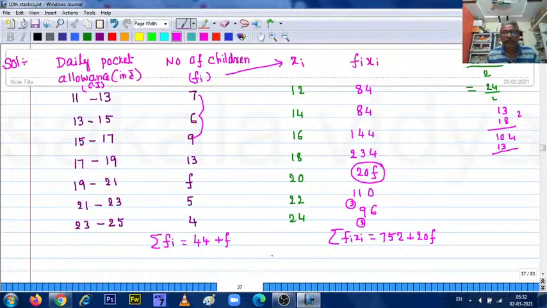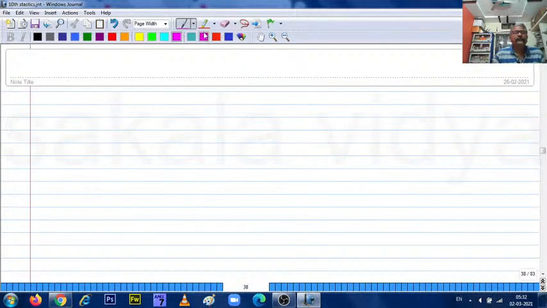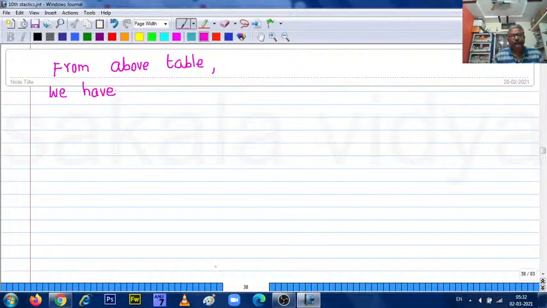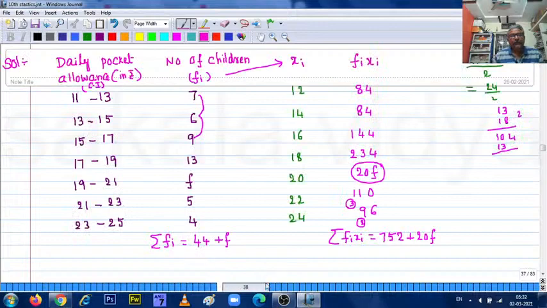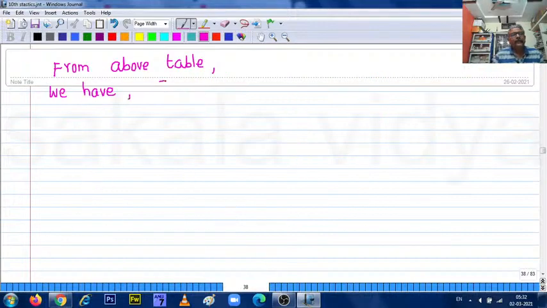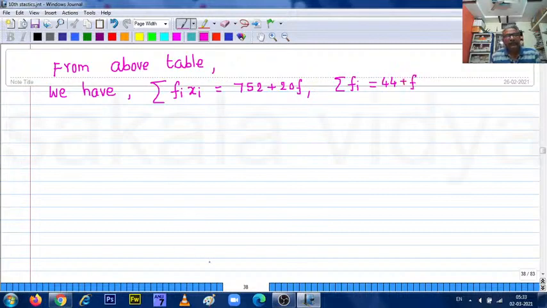So now go to the formula now. From the above table, we have sigma fi xi is equal to 752 plus 20f, sigma fi, that is 44 plus f, and mean is given for this table.